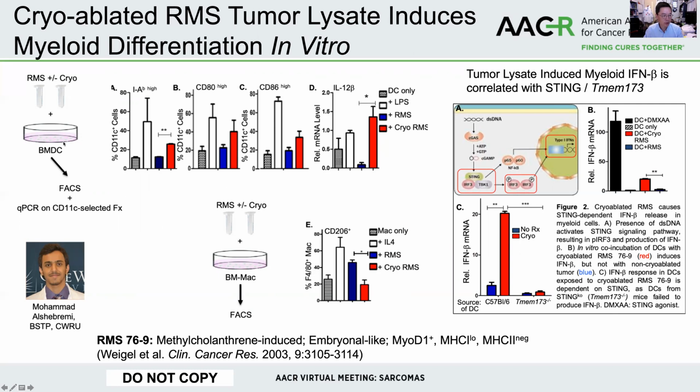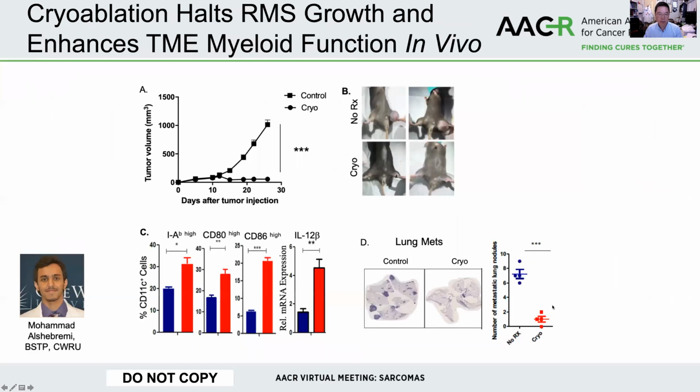and feed the tumor lysate into bone marrow-derived dendritic cells or macrophages. In all cases, the tumor lysate from cryoablation were able to induce the production of immune reactive genes, including class 2, CD80, 86, and IL-12 beta, both in macrophages as well as in dendritic cells. And that production of interferon beta and downstream STING pathway is dependent on the myeloid cells' STING, as STING knockout derived macrophages or dendritic cells were unable to do so.